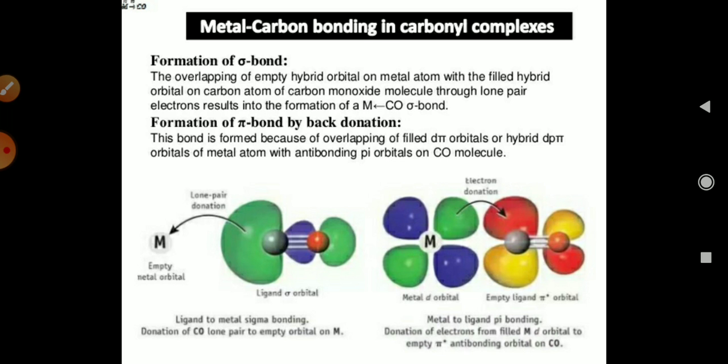Okay, in this case the metal atom is empty, and the ligands donate their electrons or lone pairs to the metal. This gives the interaction between the electron donation from the filled ligand orbitals. So this is the comparison where the metal is empty and where the ligands are empty. In the first diagram you can see that the ligands donate the electron, and in the second diagram the metal donates the electron towards the ligand. So the first diagram is sigma bonding, and the second diagram is pi bonding.